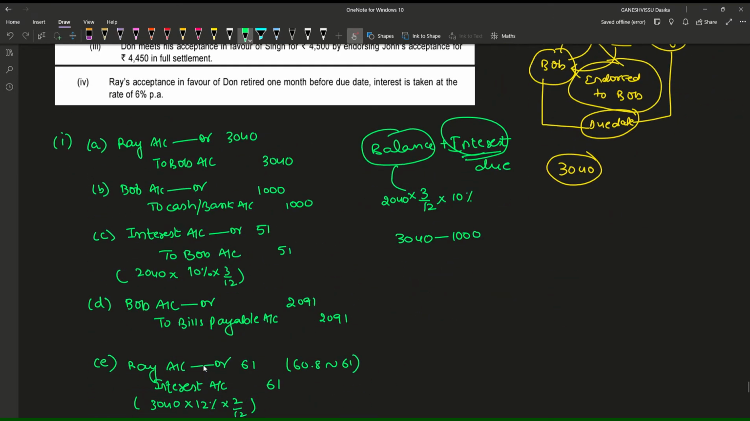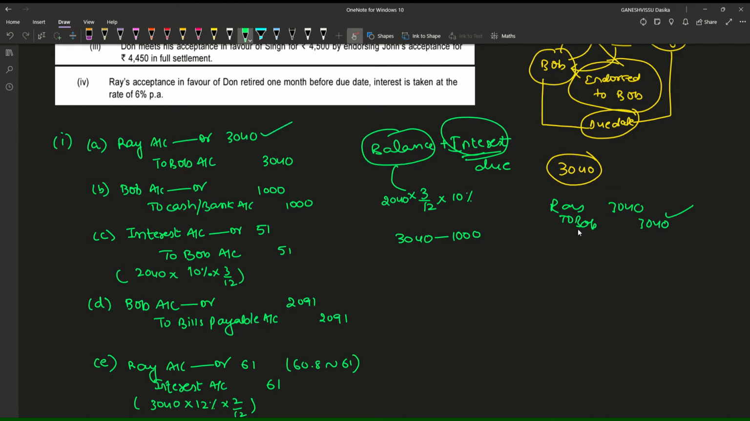So let us see how ICA has written the solution. If you are having books, you can see it also. First entry would be for Ray account debtor to Bob account for 3040, the same entry which we have written. Okay, I'm writing this entry. First Ray to Bob 3040. This has been written by us.